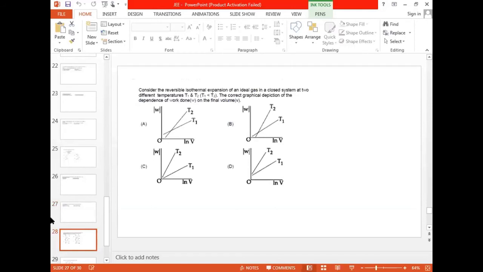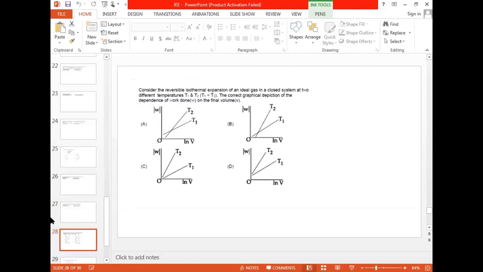Now consider the reversible isothermal expansion of an ideal gas in a closed system at two different temperatures, T1 and T2, where T1 is less than T2.